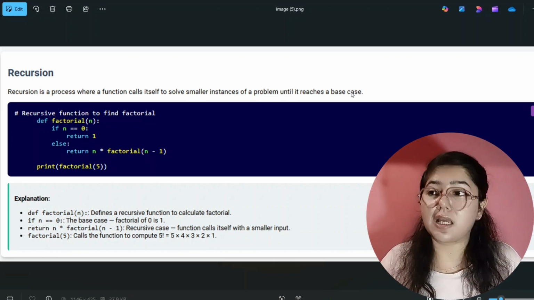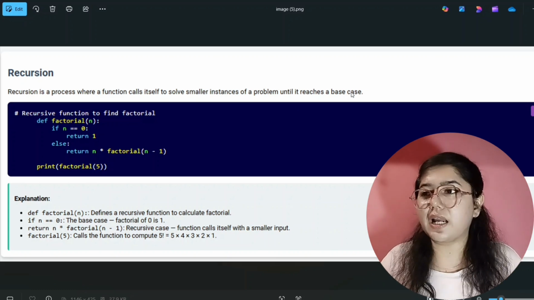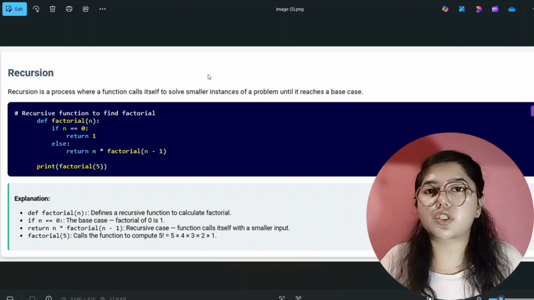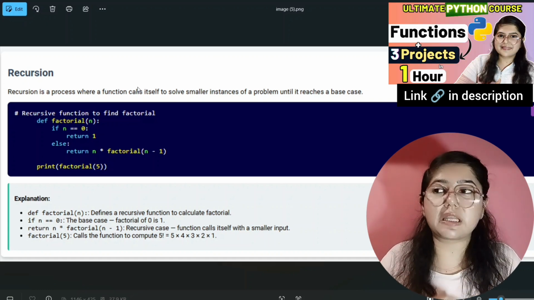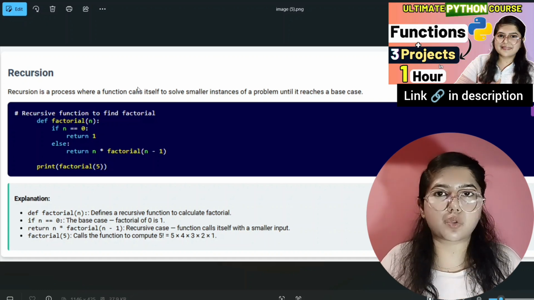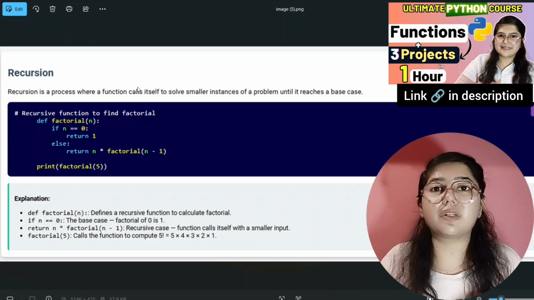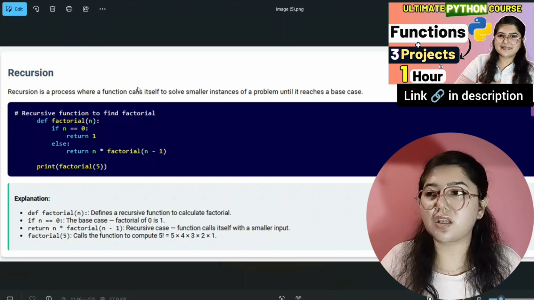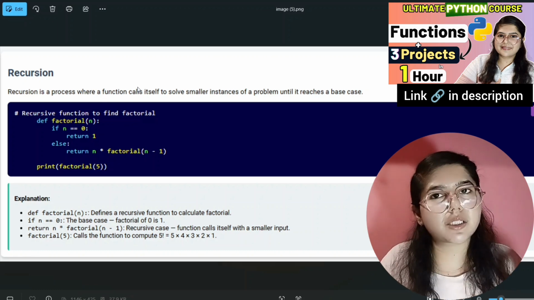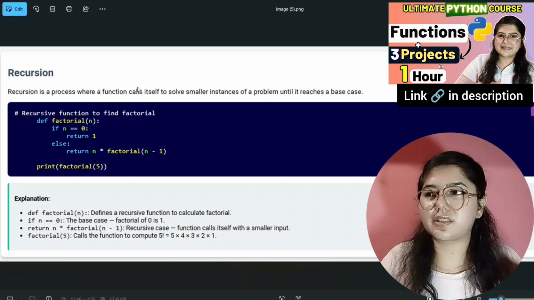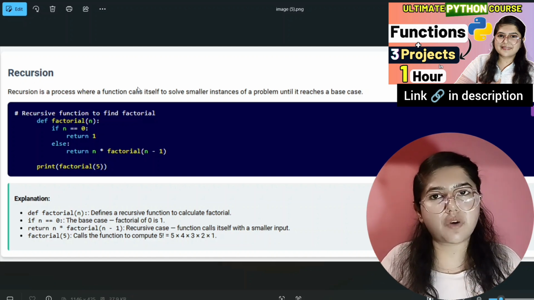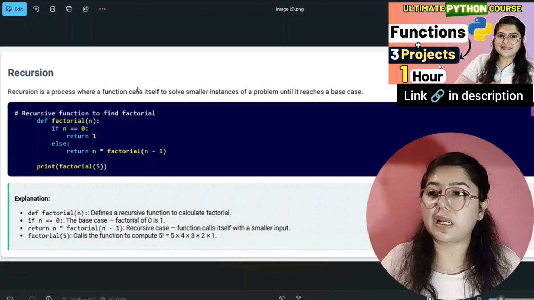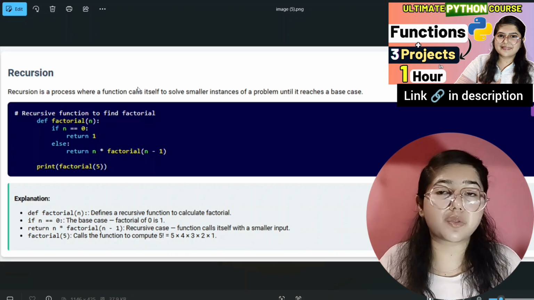Yes, it's correct. One most important thing is that in recursion we will use functions. So if you don't know what functions are, please watch the function tutorial first and then watch this recursion tutorial. I have already uploaded that, and you will get its link in the description box, because without functions you can't understand recursion and you will not understand the logic of recursion. And I can guarantee you that by the end of this video you can write code for recursion by yourself.